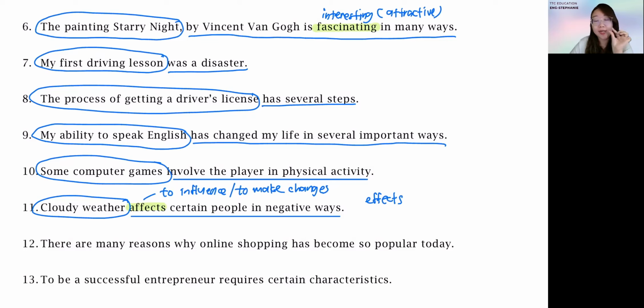One is A, one is E. So what's the difference between affects and effects? Affects means to influence, to cause some changes to certain people. However, effects means the result, the end result, or the consequences.